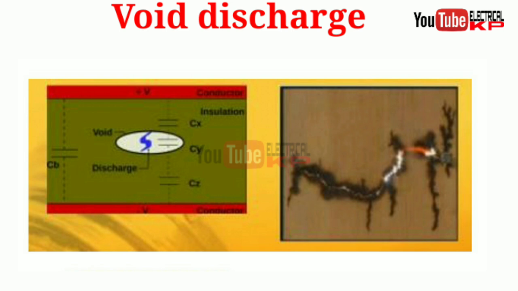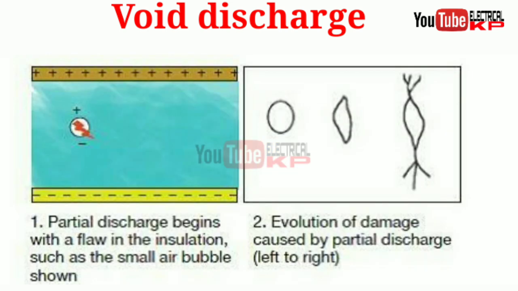As in these figures, partial discharge is shown, where the partial discharge begins with a flaw in the insulation such as a small air bubble, and in the second figure the evolution of the damage caused by the partial discharge is shown from left to right.